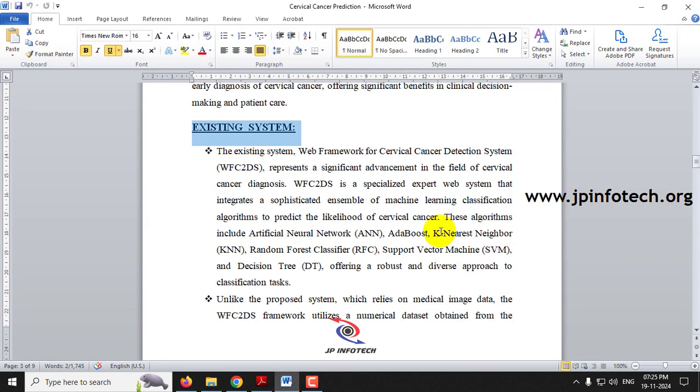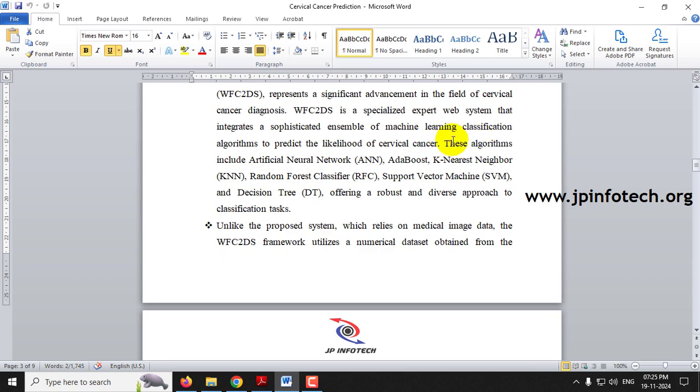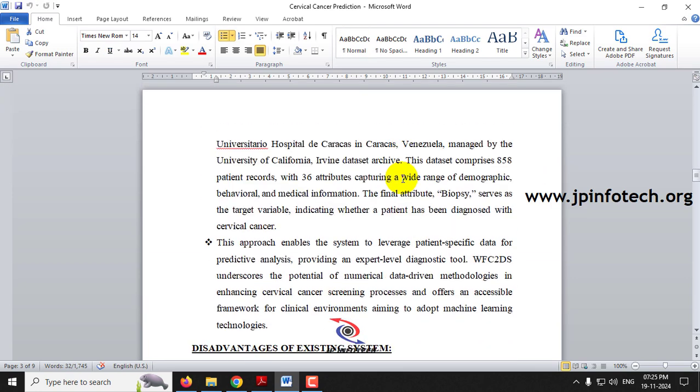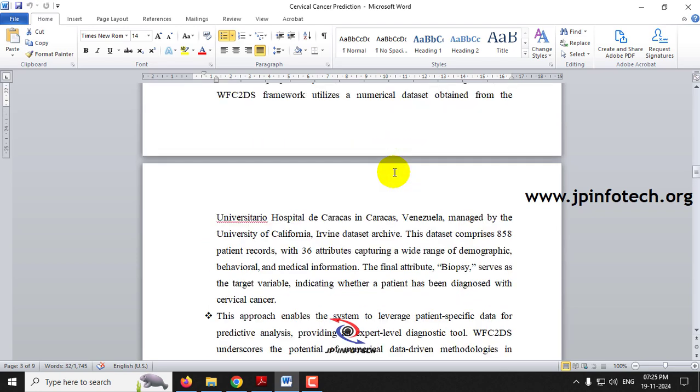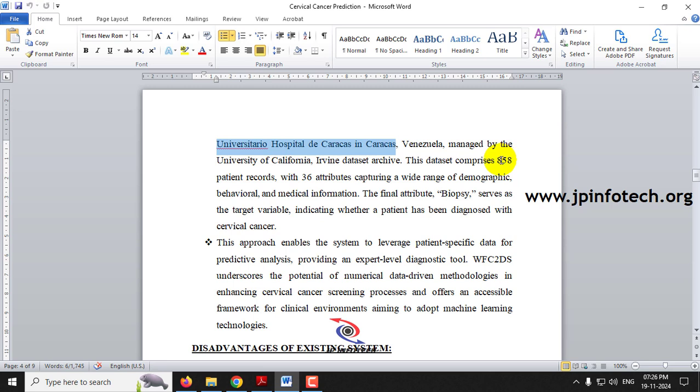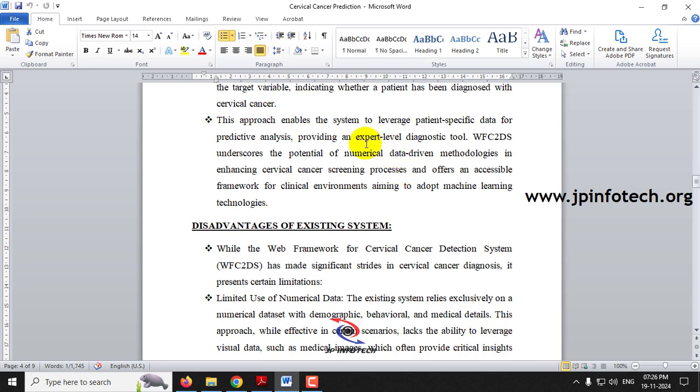Coming to the existing system, we are going to take the base paper as the existing system. In the base paper they have used an ensemble of machine learning classification algorithms, whose details have been mentioned here, and they have used a numerical dataset. This dataset was obtained from Hospital Universitario de Caracas, managed by the University of California. It contains 858 patient records with 36 attributes, and biopsy is the final attribute, which is the target variable. Using this, the existing system identifies cervical cancer.